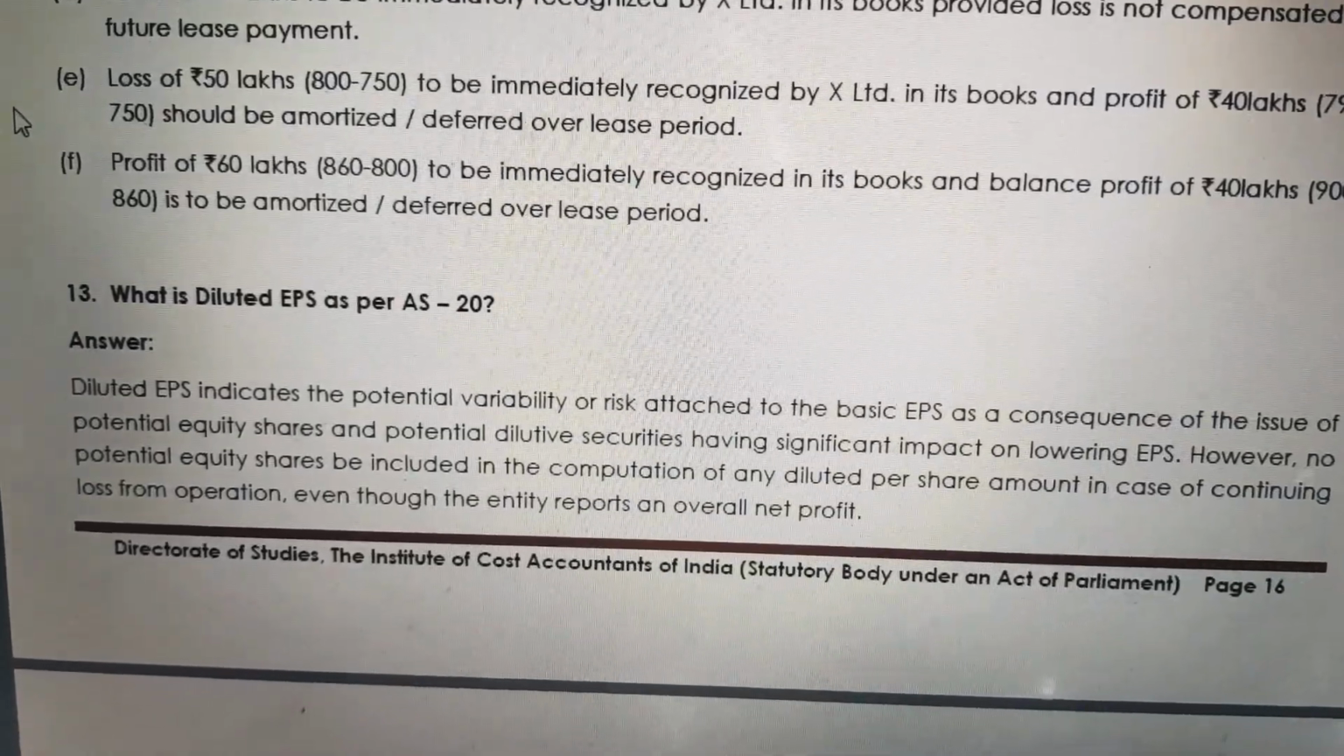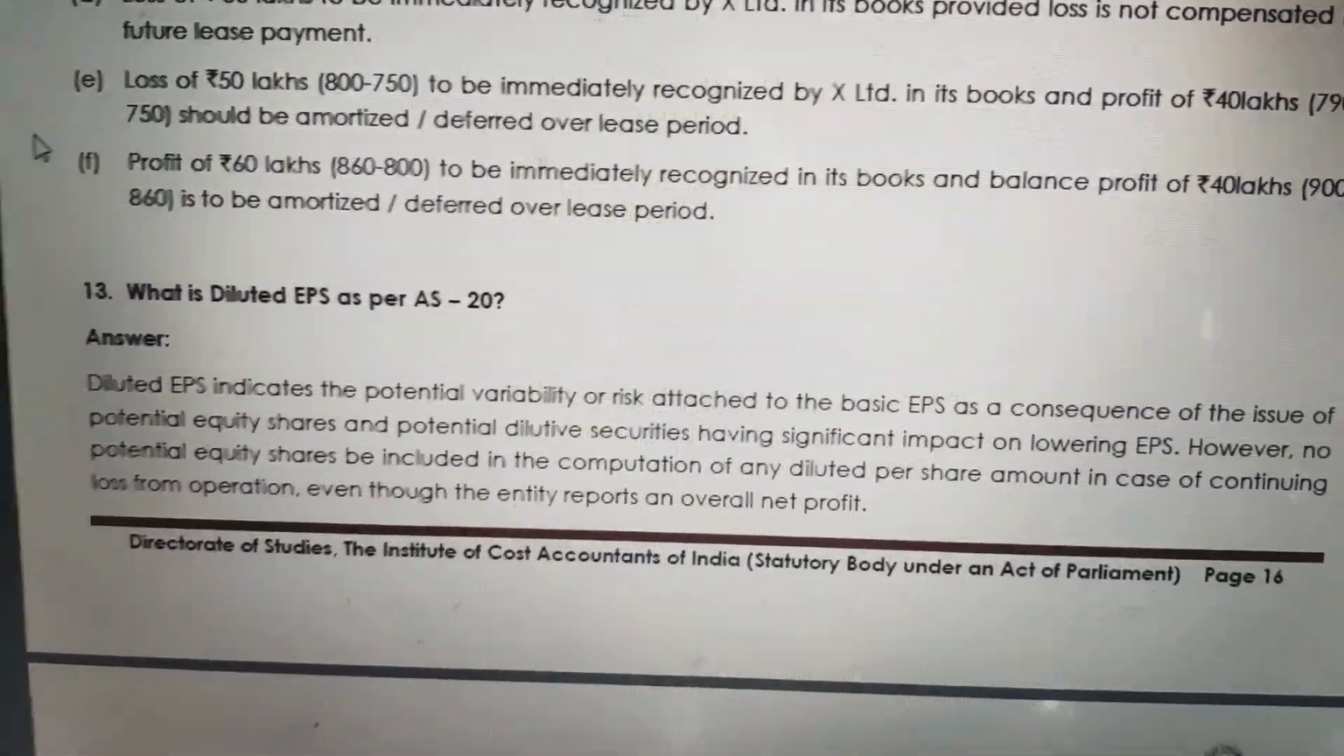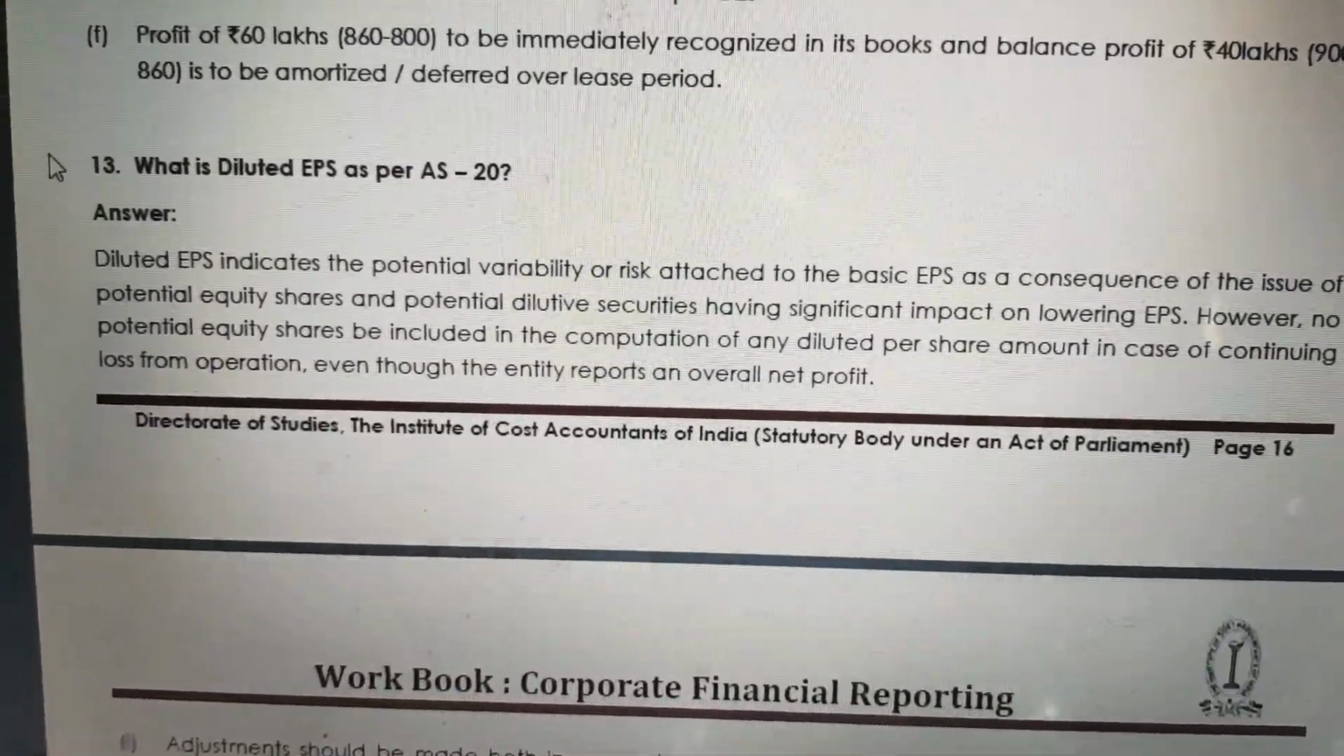Diluted EPS, friends. I will explain a diluted EPS problem, so that you can understand the theory clearly. Directly reading the theory, you cannot understand it.